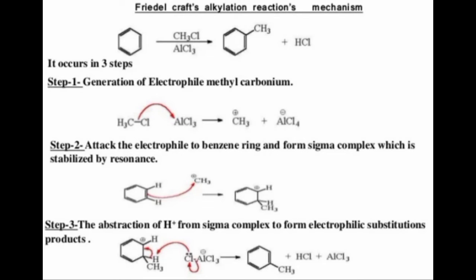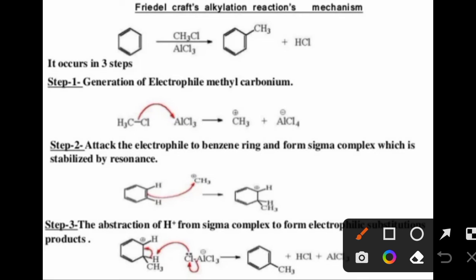That mechanism was the general mechanism, but here you can see the mechanism with the help of an example. Benzene is to be reacted with methyl chloride in presence of anhydrous AlCl3, giving the formation of methyl benzene. In step 1, the electrophile is formed, the C-Cl bond breaks down, and this halogen with the help of a pair of electrons gets bonded with AlCl3, which gives rise to the formation of AlCl4.